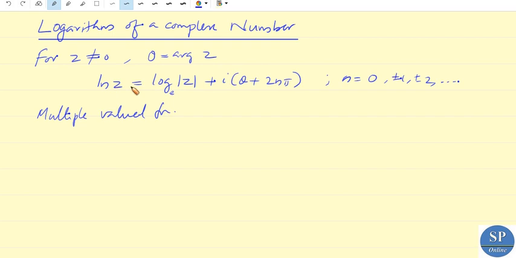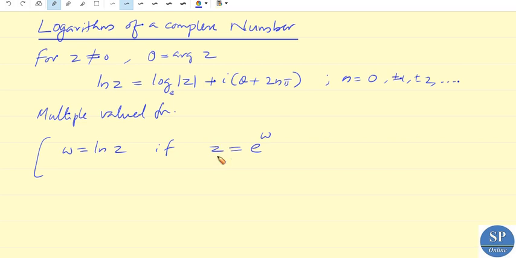Actually, this definition is derived from the fact that logarithm is the inverse process or inverse function of the exponential function. Because we have w equal to ln z if z is equal to e to the power w. From this we can derive this formula.